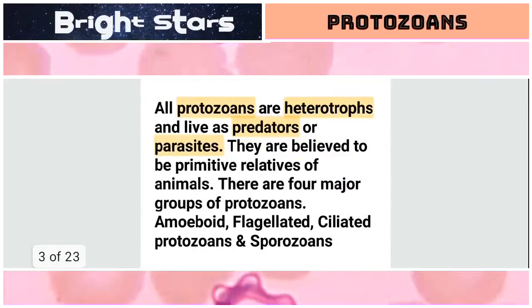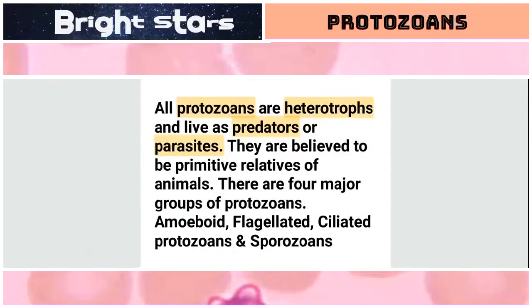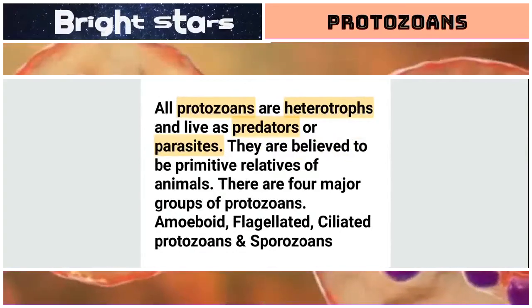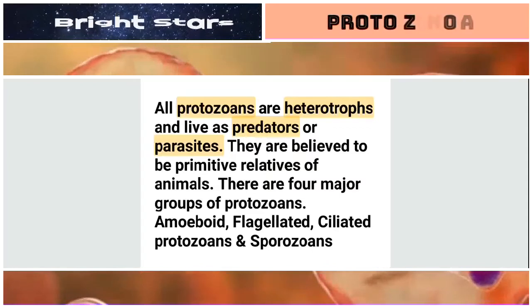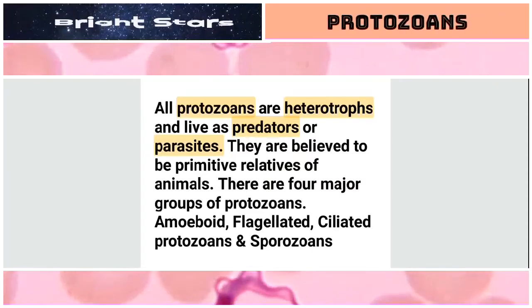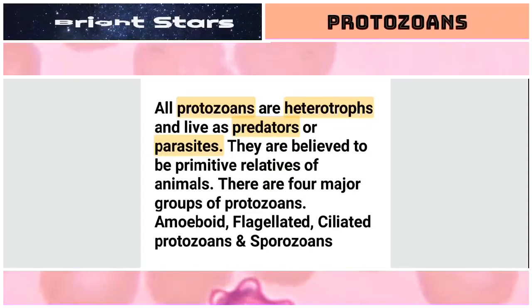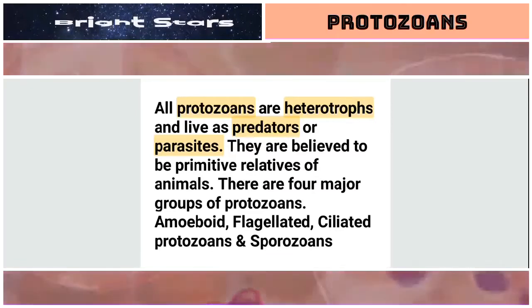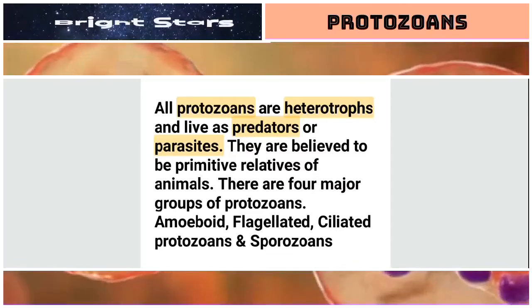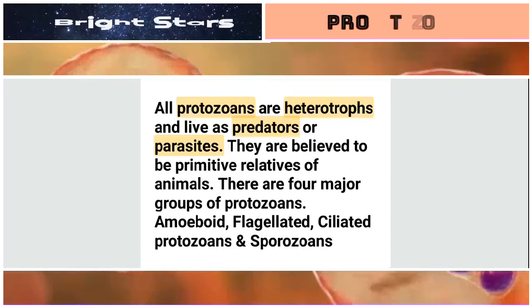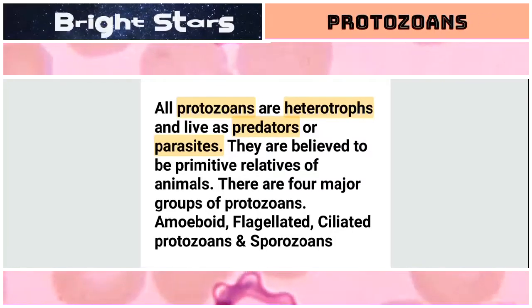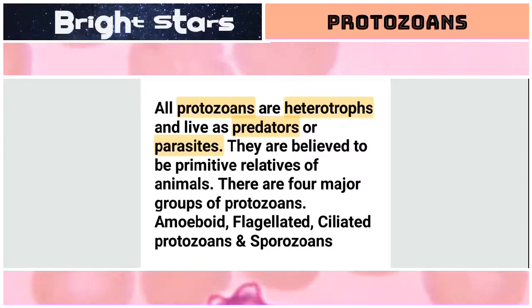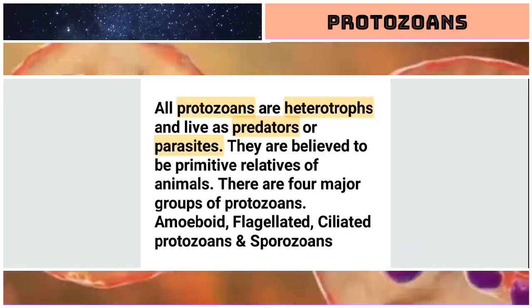All protozoans are heterotrophs and live as predators or parasites. They are believed to be primitive relatives of animals. There are 4 major groups of protozoans: amoeboid, flagellated, ciliated protozoans and sporozoans. Let us see the meaning of these sentences.